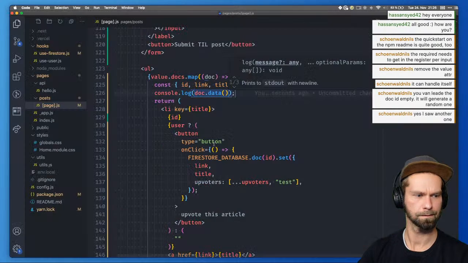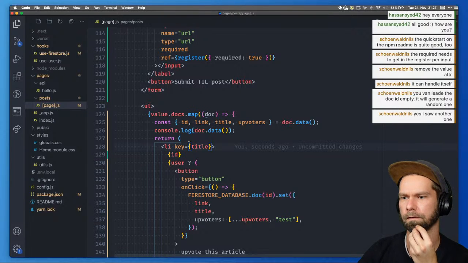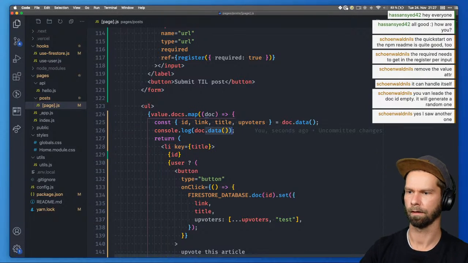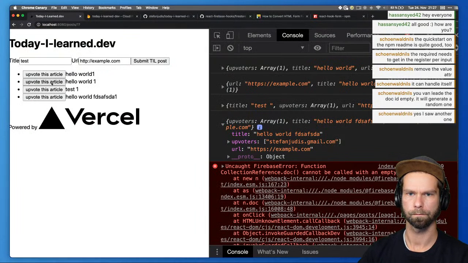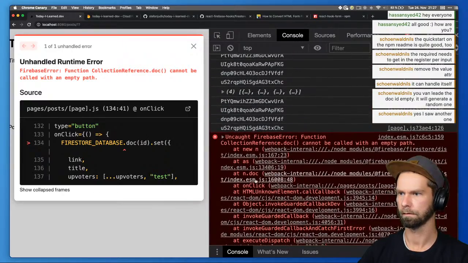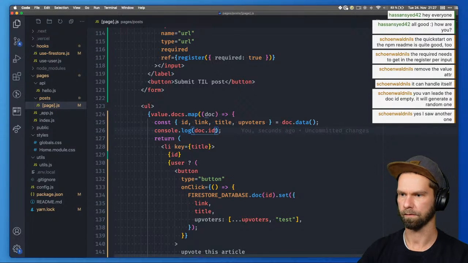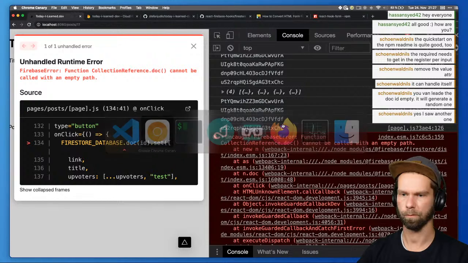What? Oh, it's probably doc ID, huh? Let's see. Here we go. Okay. So it's doc ID. And then, oh no, let's stick with that. Yeah, let's go with that for now.